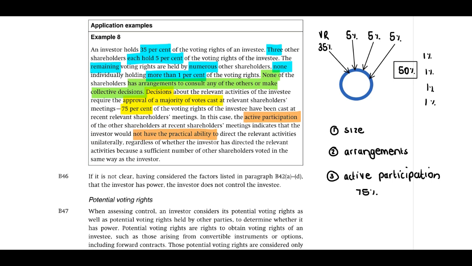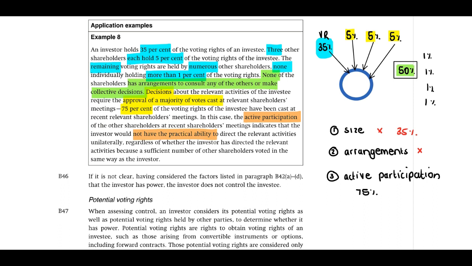Example 8: the scenario indicates that the investor holds 35%, three other investors each hold 5%, and the remaining 50% is held by quite a few, numerous other shareholders, none of them owning more than 1%. Now our first question: the size will not give the investor a right. The size is 35%. Is there a separate arrangement? None, which we are able to identify.